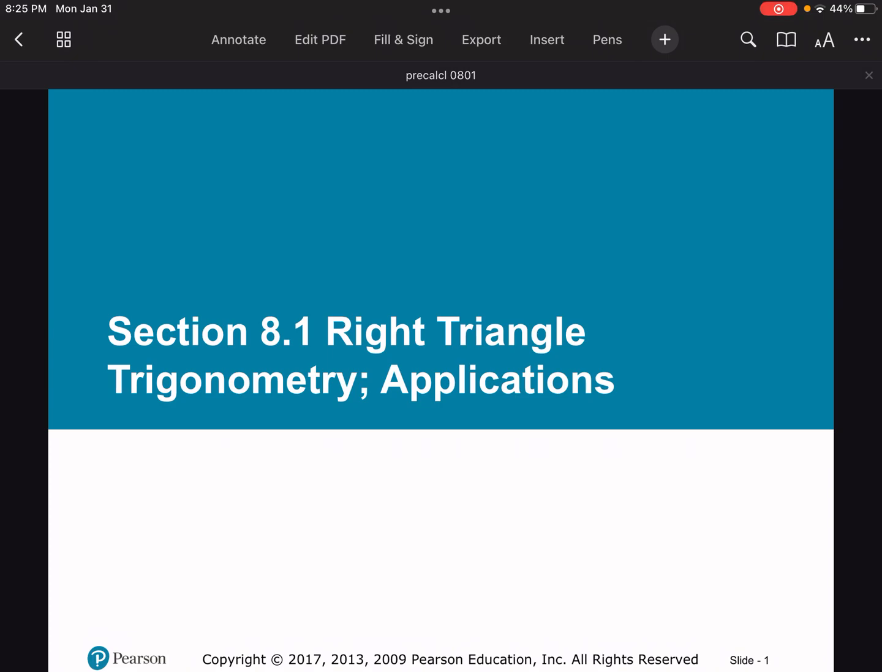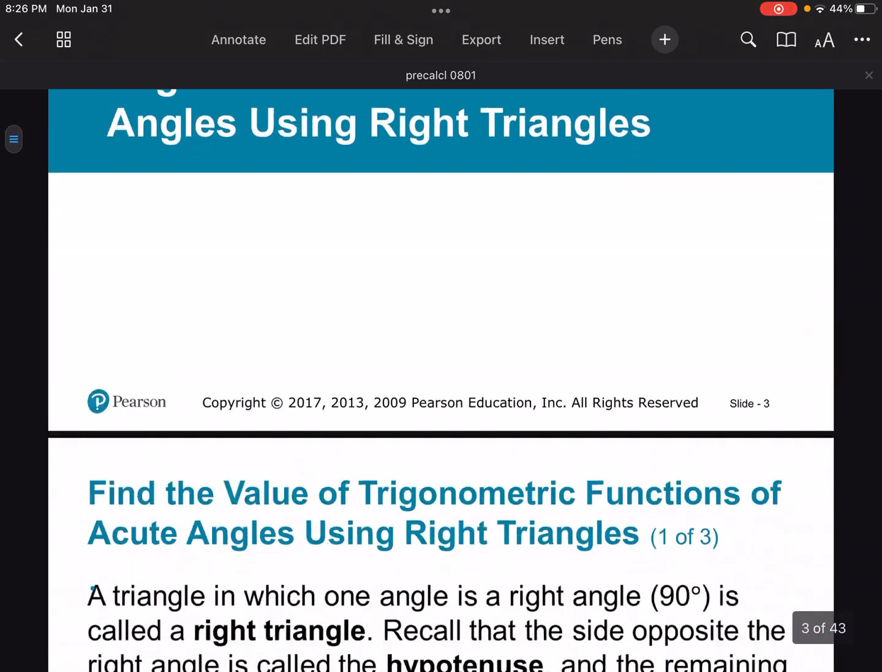Just a reminder of your SOHCAHTOA, we have that sine is equal to opposite over hypotenuse, cosine is equal to adjacent over hypotenuse, and tangent is equal to opposite over adjacent. Make sure to remember those. If you do not have those memorized, make sure you memorize them before this next test. But here we go. Let's get right into it.